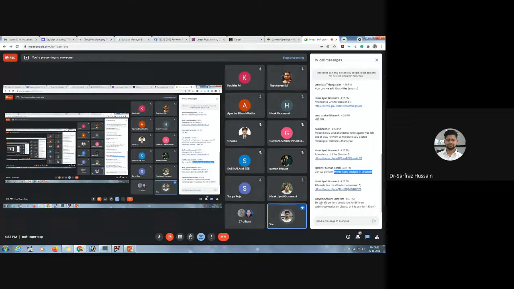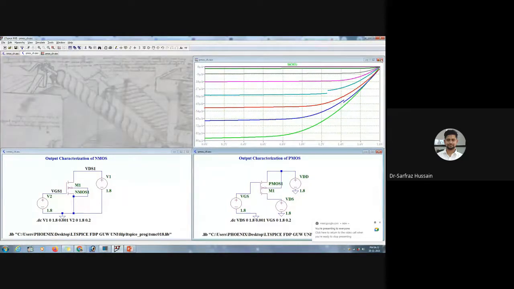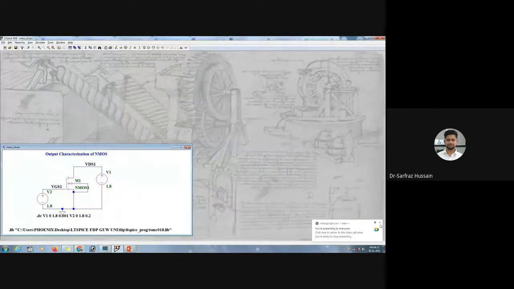And one more question was there: can we perform simulation for different technology nodes on LTspice, or is it only 180? Okay, yeah, we can actually do this for different technology nodes also. Suppose for this one I have used 180, and I can also choose a different one. So let me show you with another example. Let us save this one and try with a different one.